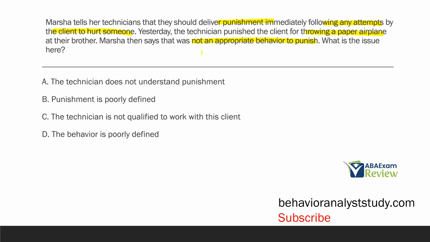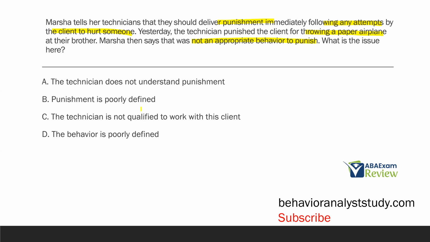And that's what happened. The client threw a paper airplane. And so the technician said, well, I don't know. Maybe they're trying to hurt them. Let's punish. So what's the problem? A, the technician does not understand punishment. Well, we don't know that for sure. The technician did what they were told. Punish the client when they try to hurt someone. The technician interpreted hurt someone as throwing a paper airplane. So be it, right? That's why we have to have very good definitions for this specific reason.